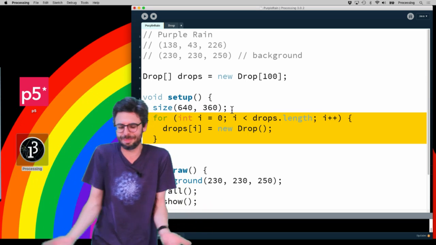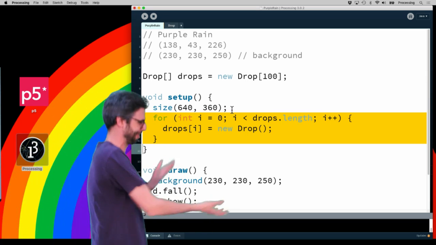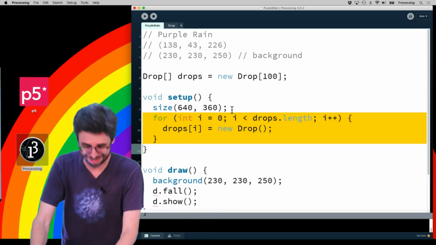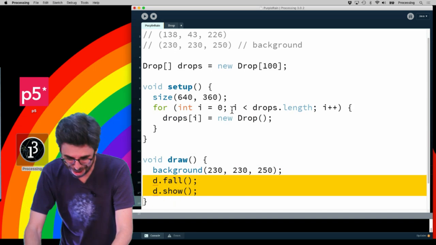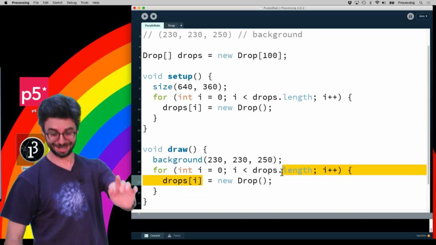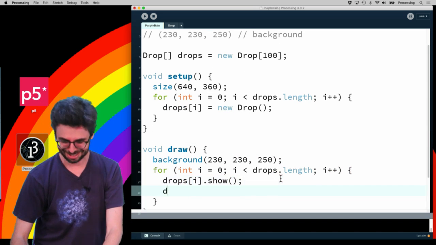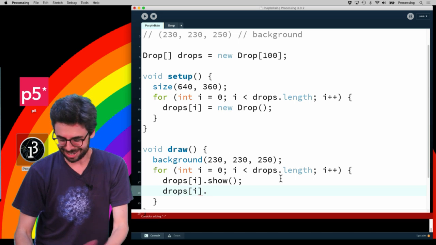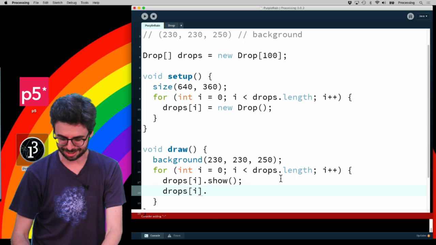And then there should be more dancing. I'm not going to be good enough to dance, but there should be more dancing involved with this particular example. While I'm programming this, I'm going to go down into draw, and I'm going to say drops index i dot show. There should be music playing, at least. Drops index i dot fall.